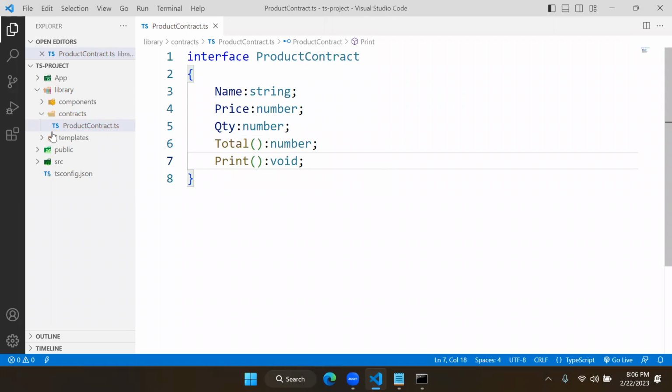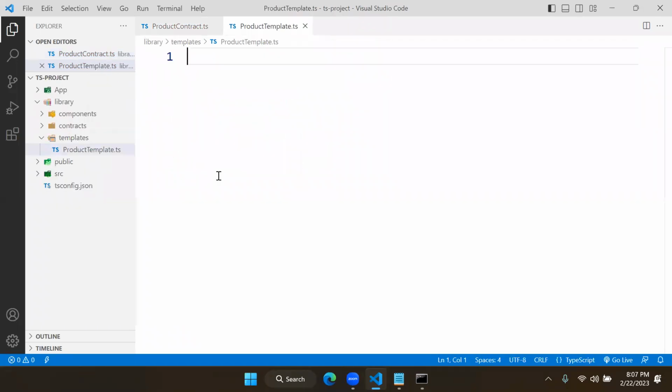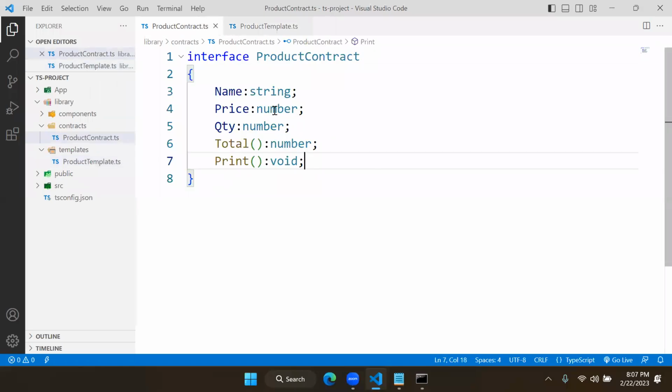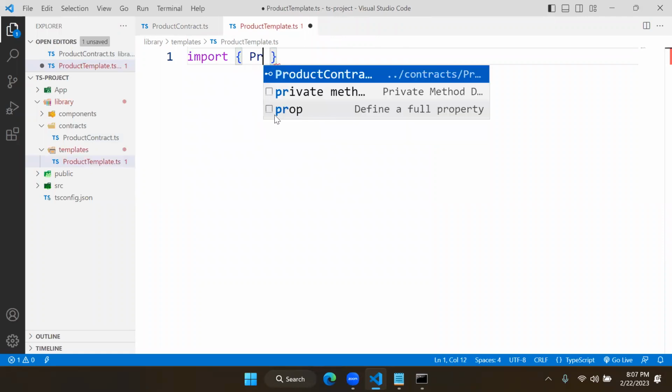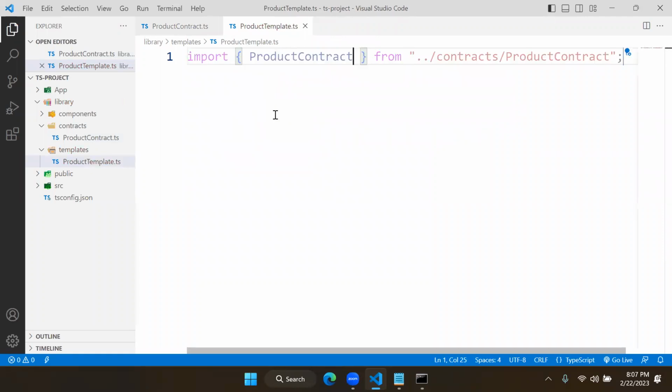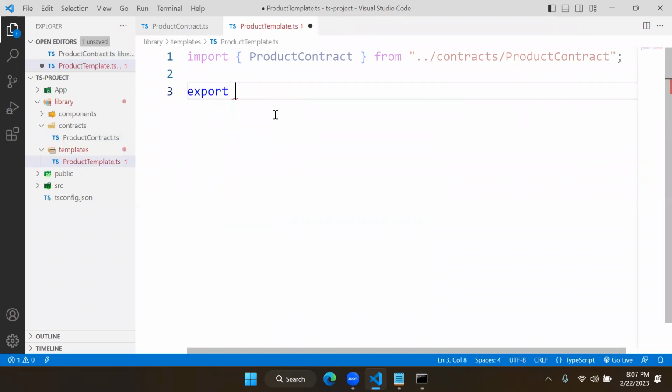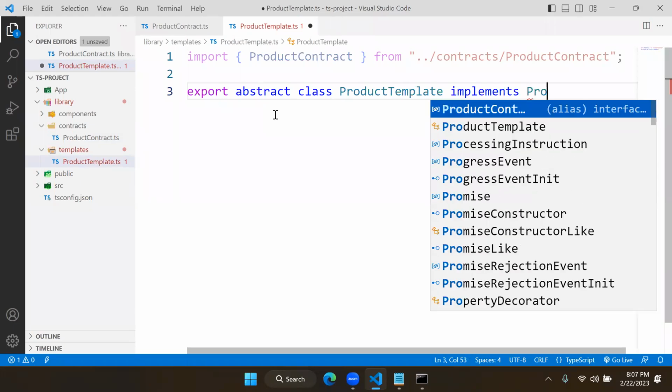Now let's create a template. Add a new file here called ProductTemplate.ts. But remember, this contract is not accessible outside, so you have to mark it as export. Now we need to use that contract here. Import ProductContract from contracts. After that, now you are creating an abstract class. Export abstract class ProductTemplate, which implements ProductContract.